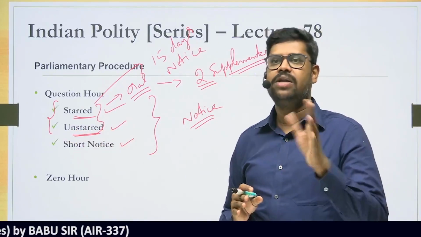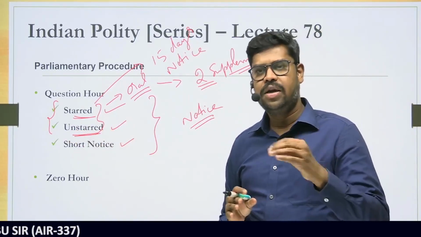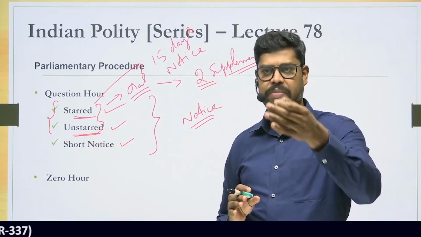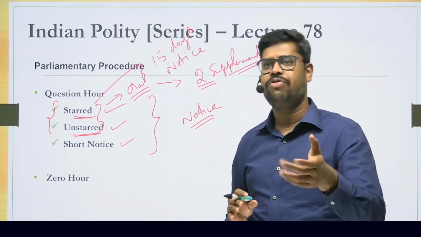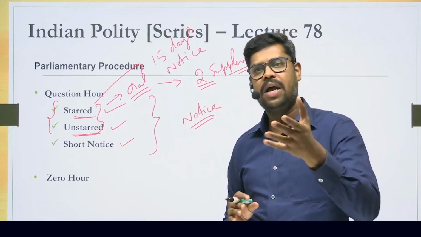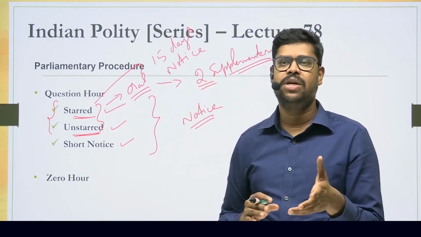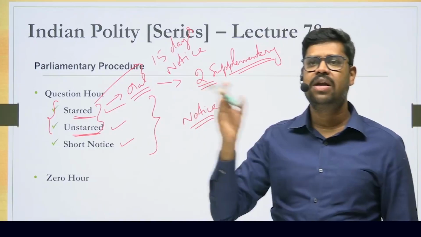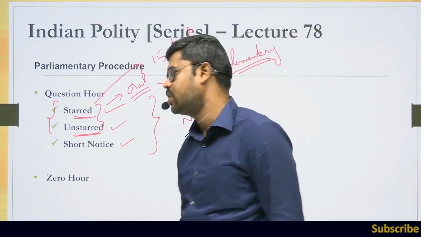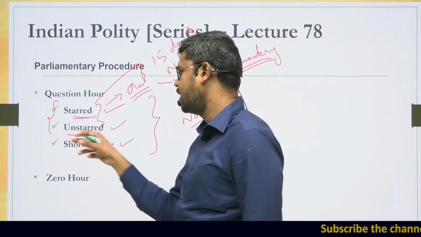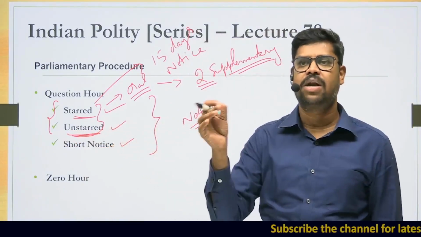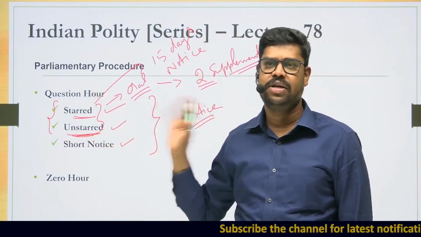In case of an unstarred question, a written question is given to the minister by an MP, and here also 15 days notice is mandatory. But after the notice is issued, after 15 days is over, on a day that is fixed by the presiding officer, the minister will give a written response. He is not going to give an oral response. So therefore, this is an unstarred question. It is not distinctively marked by an asterisk symbol as in case of a starred question.